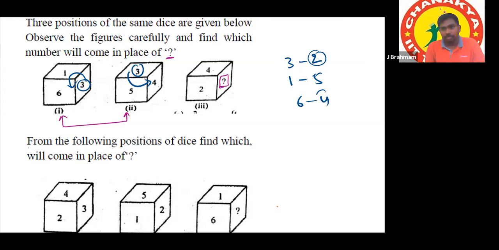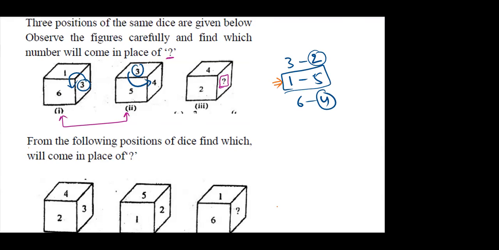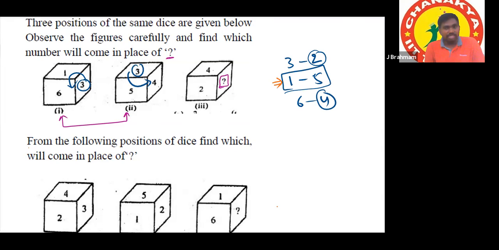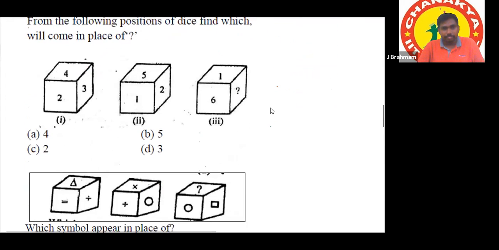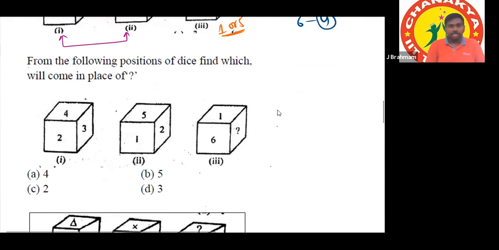So here he has given 2 and 4, which means the third place can be filled by any one of these two numbers. It can be 1 or 5. Because they are not opposite, they should be adjacent only. So the answer for this question is 1 or 5. Here options are not given. Actually the answer is 1 or 5. Right? Yes, sir. Okay, next.